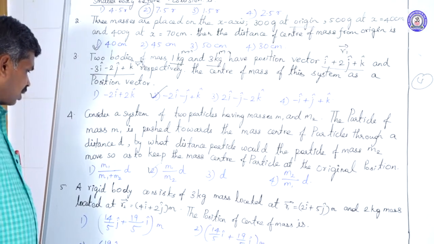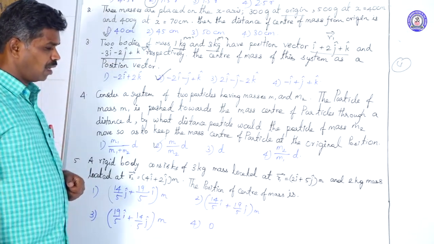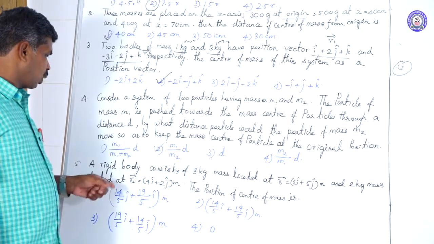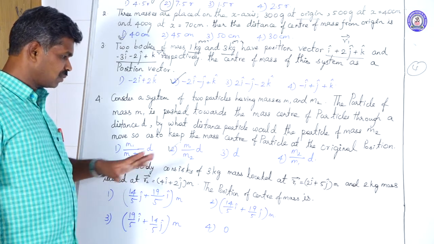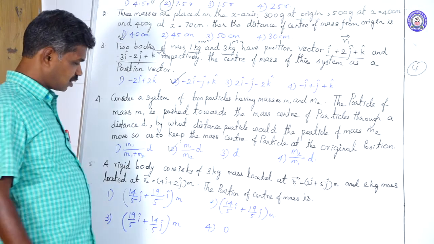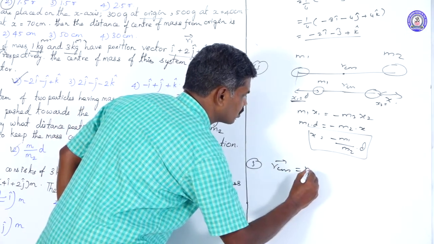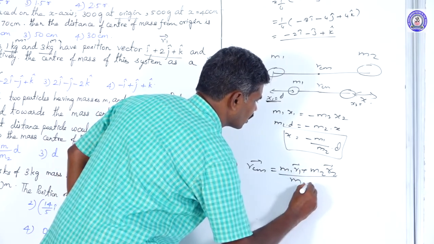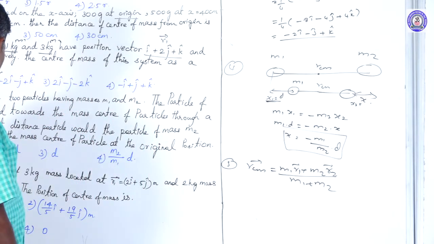Next, the fifth problem. For a rigid body, consider a 3 kg mass located at position vector r1 equal to 2 i cap plus 5 j cap meter, and a 2 kg mass located at r2 vector, that is 4 i cap plus 2 j cap meter. For the position of the center of mass, similar to the third problem, we are going to use the same method. R_CM vector equals m1 r1 vector plus m2 r2 vector divided by m1 plus m2. We have taken only two masses, that's why the formula is this. If substituted,